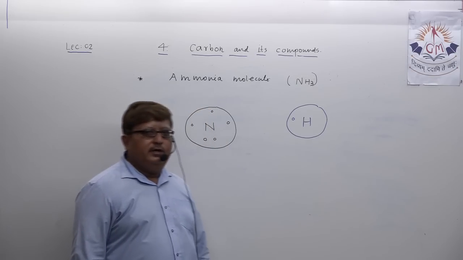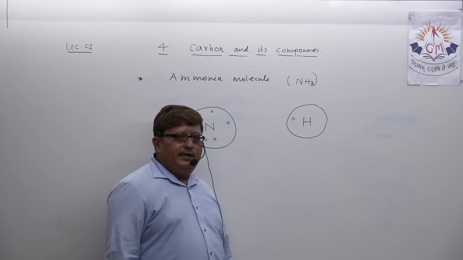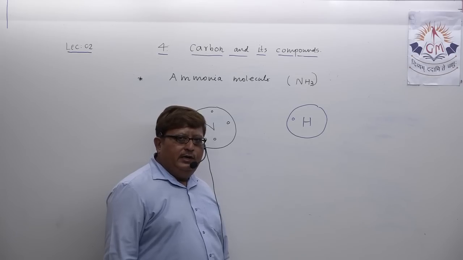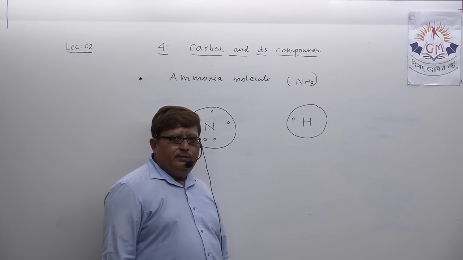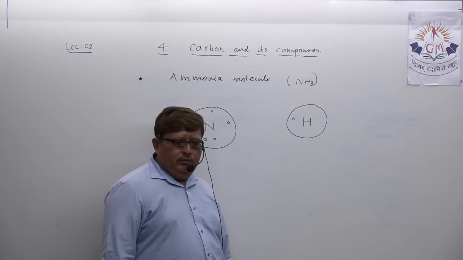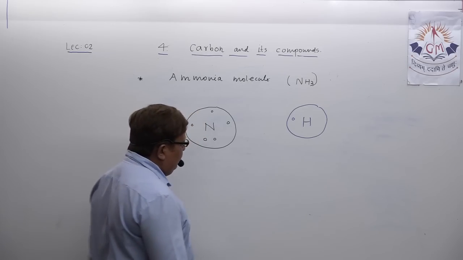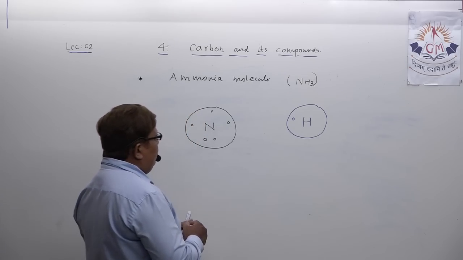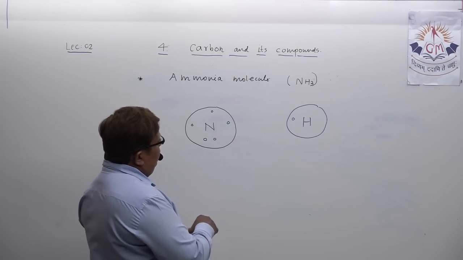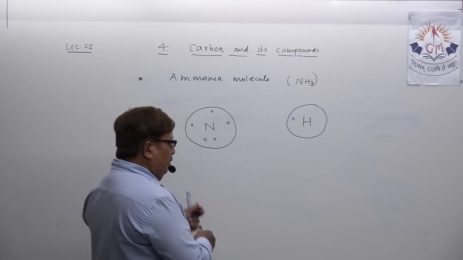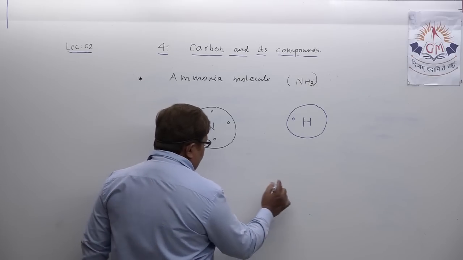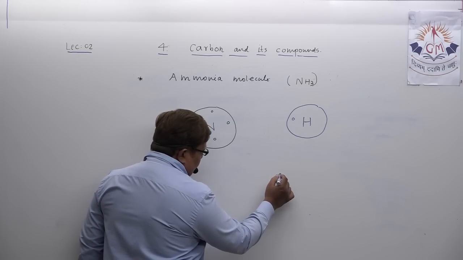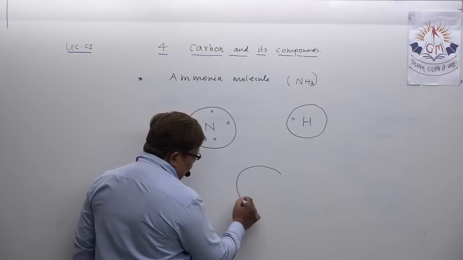So actually what happens, because nitrogen requires 3 electrons, you need 3 hydrogen atoms to share their electrons with nitrogen. So what happens, my dear student, in the formation of the ammonia molecule, just try to understand. I show the nitrogen atom here, okay?